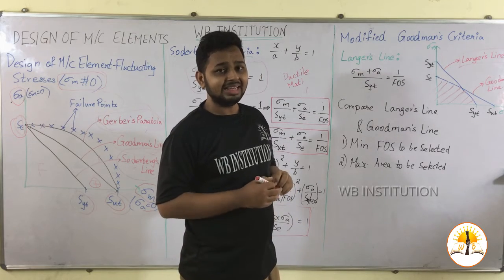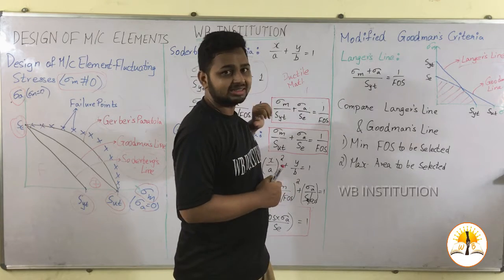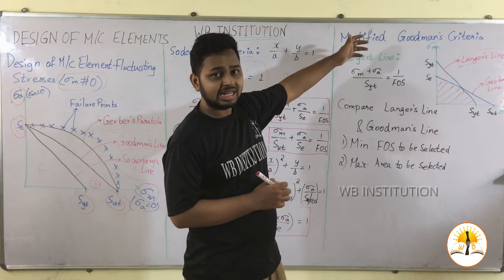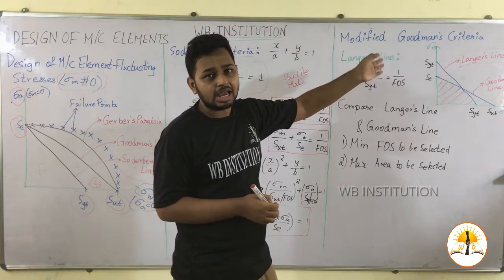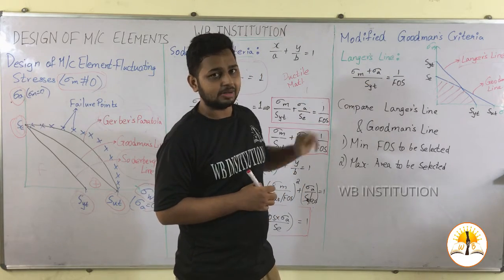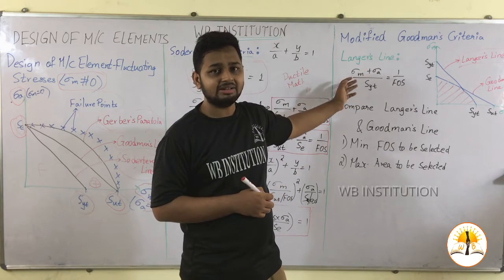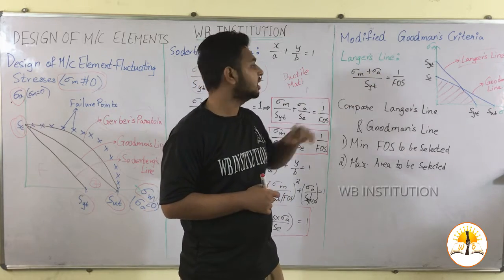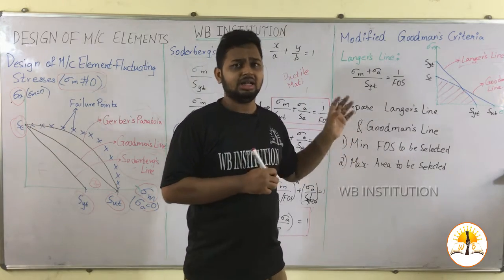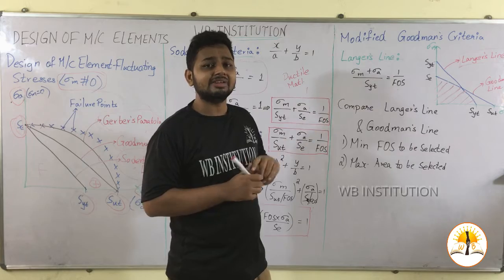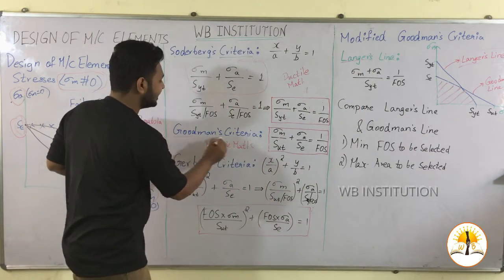Let us write the equation for Langer's line, similar to Goodman's line. The equation of the line is given by x by a plus y by b equal to 1. Here a and b are the same, that is SYT. So the equation can be written as (sigma m plus sigma a) divided by SYT equal to 1 by factor of safety. Now we compare these two equations, Langer's equation and Goodman's equation.